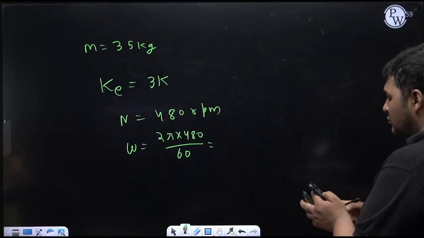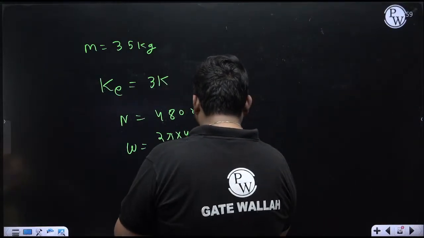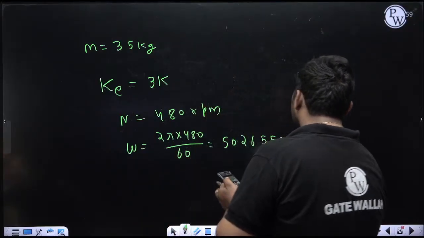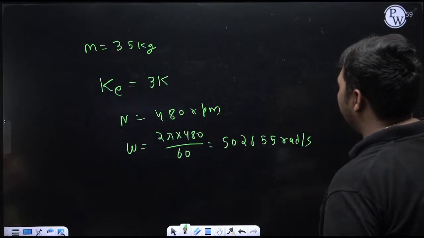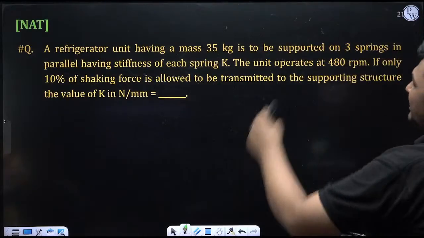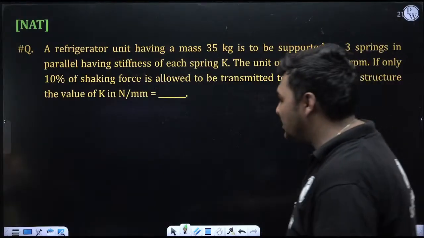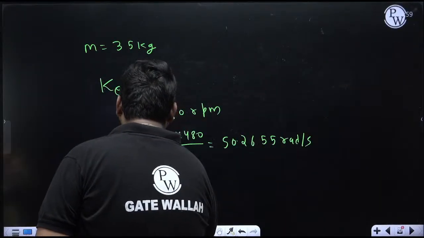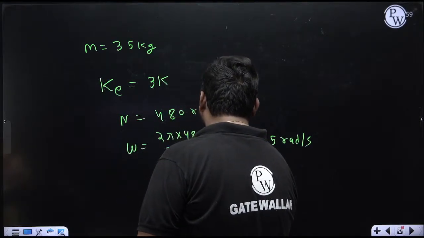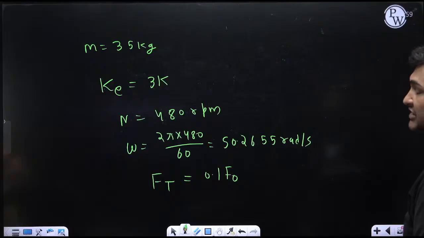How much is it coming? 2 pi into 480 divided by 60. It is coming 50.2655 radian per second. Omega is given. Na? Now, only 10% of the shaking force or unbalanced force is allowed to be transmitted to the supporting structure. So can I say the FT, force transmitted, is 10% of F naught, means 0.1 times F naught, because more than that we cannot allow force transmission. It is given in the question.